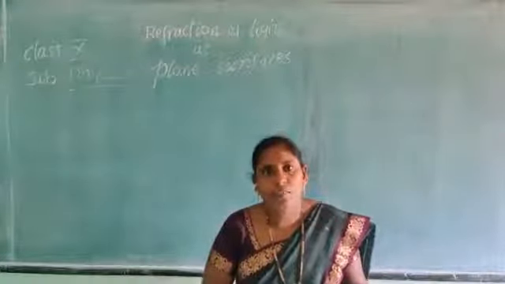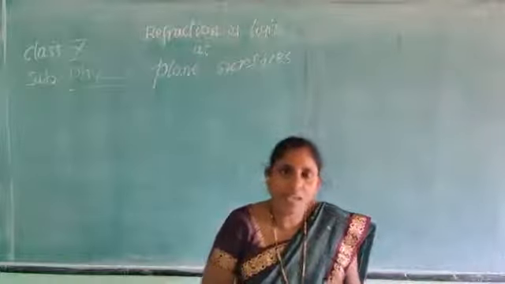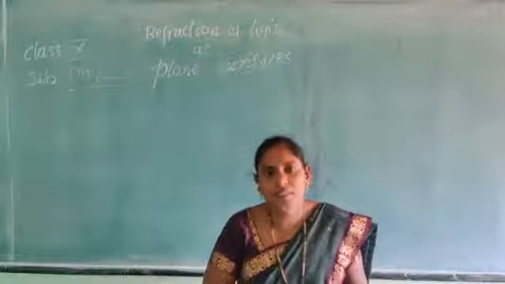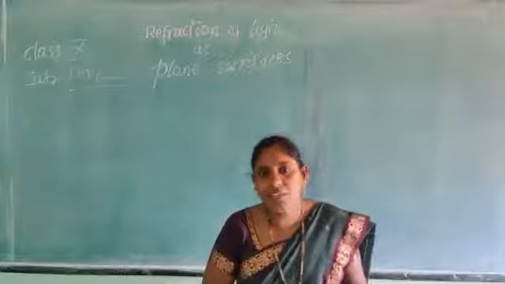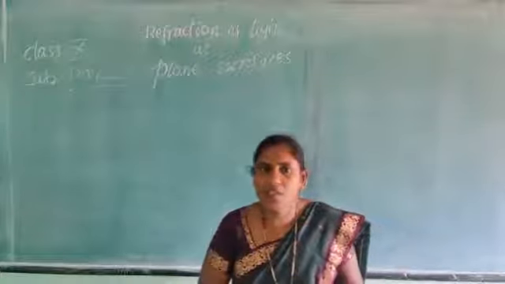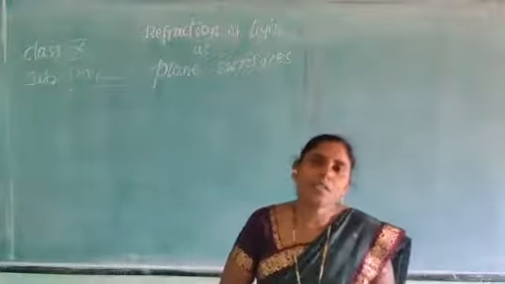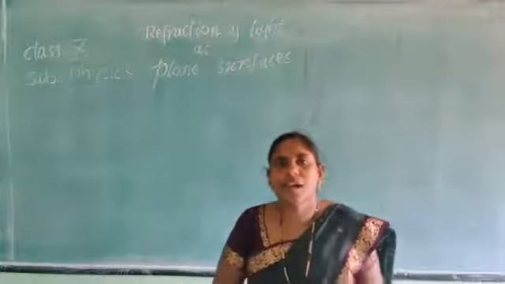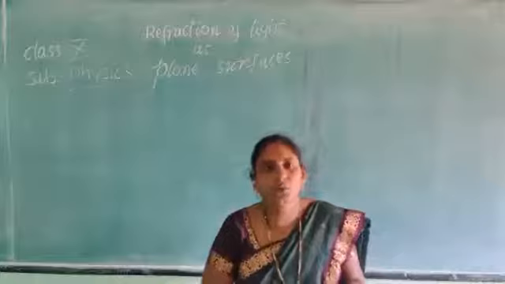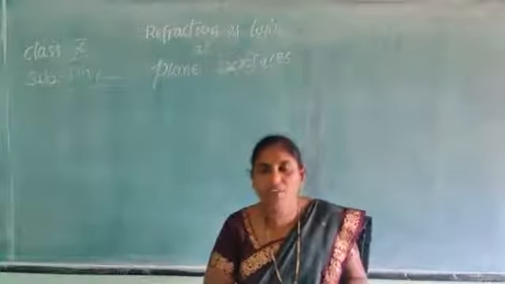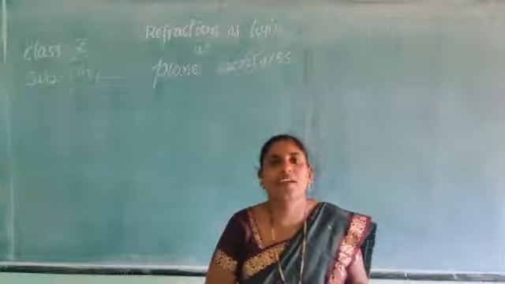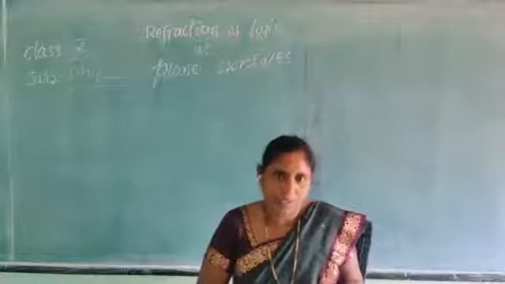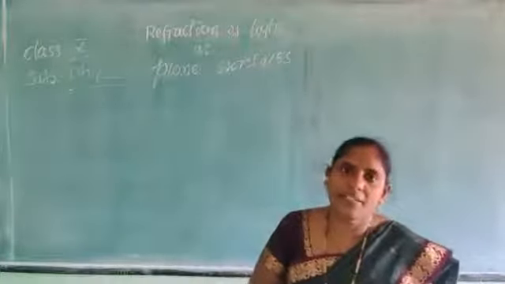So, in the last class we discussed what a mirage is. Mirage is an optical illusion where it appears that there is some water on the road, but when we get there, we don't find any water. This I have explained.